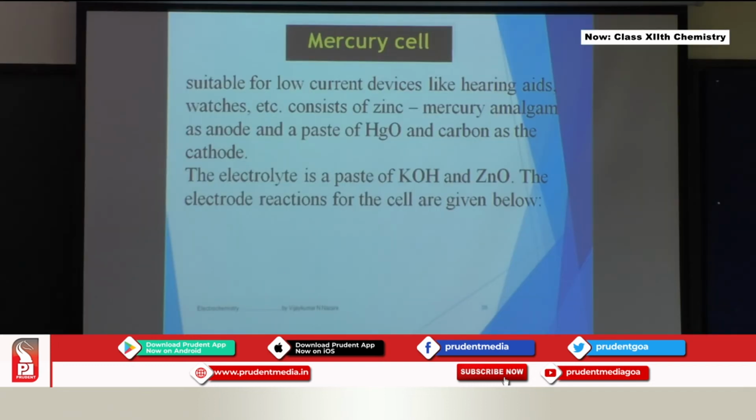Then, very important from this topic, is cells. The cells are of two types, primary cells and secondary cells. Primary cells are those which we use once and throw out, like a single-cell battery. After some days it gets discharged, then you have to throw it out. But there are some batteries like your laptop battery, computer battery or inverter battery, which can be recharged again and again.